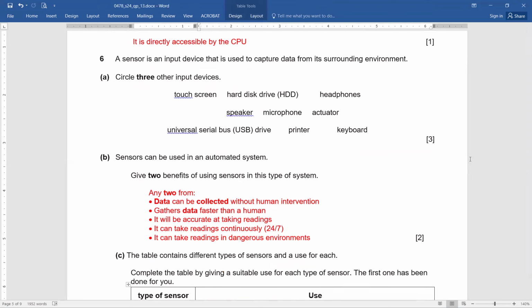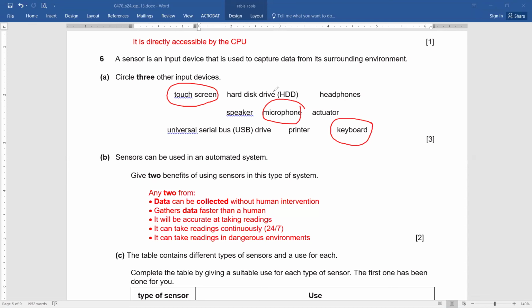Touch screen? Yes, exactly. This is the right answer. So touch screen. And then, okay, should I do it? Okay, now no worries, I'll do it. Touch screen is an input device. Hard disk drive, not. Headphones, not. Speaker, not. Microphone? Yes. Actuator, not. Universal serial bus drive, printer, and keyboard. So in this manner, these three are your input devices.